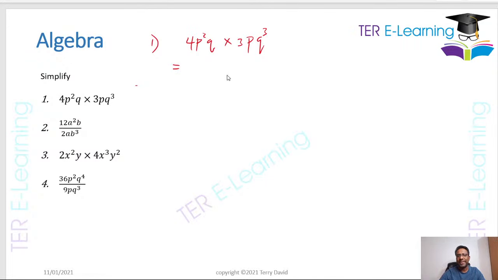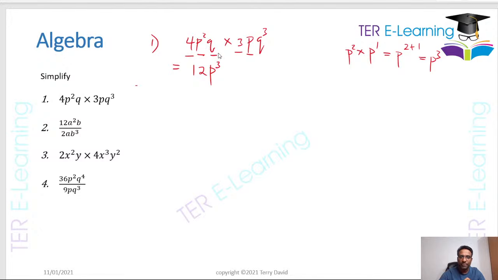When you have an expression like this and you want to simplify it, all you do is multiply the whole numbers first. So 4 threes, that's going to give me 12. Then you have a term in p here, that's p squared, and this is p. So p squared multiplied by p to the power 1 is equal to p to the power 2 plus 1, which is equal to p cubed, right? So this here is going to be 12p cubed.